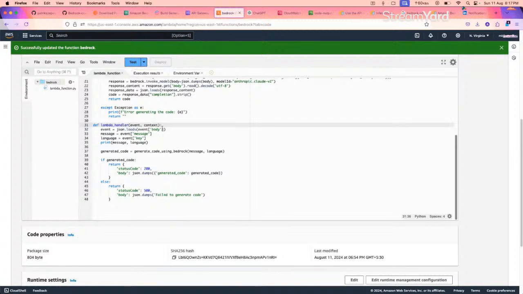Event and context will be used to pass the input. We have defined event equal to, we are passing the event as a body from here. Then we have message, which will be given as input by the user, and language, again given by the user. We are printing message and language.